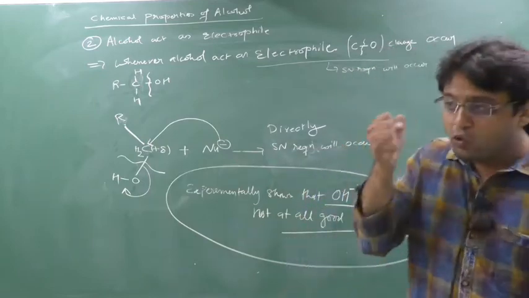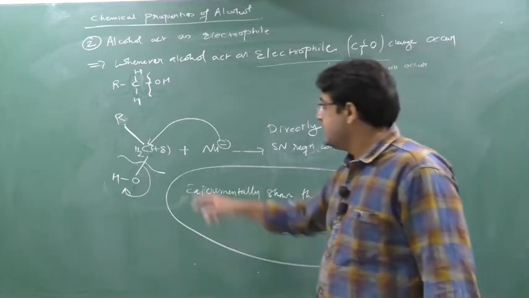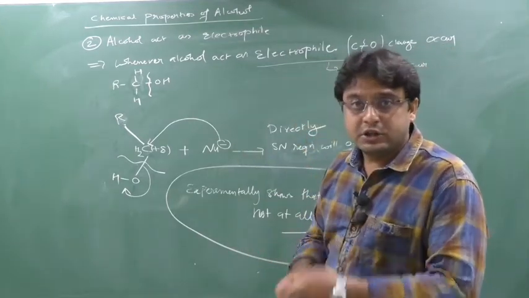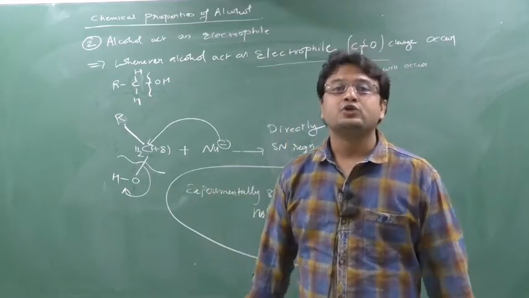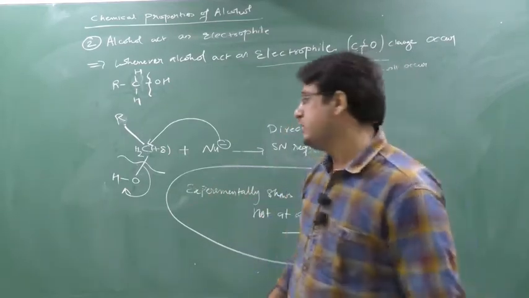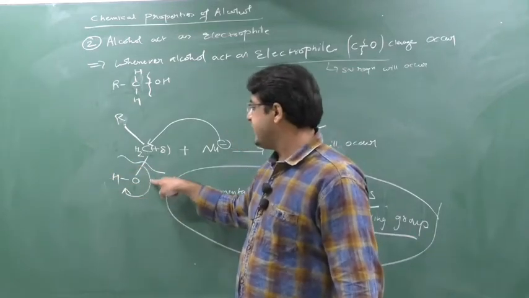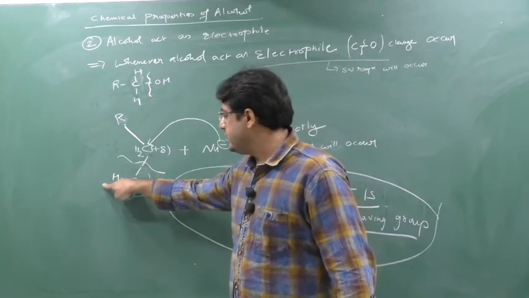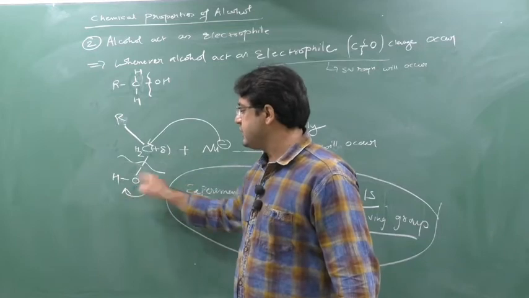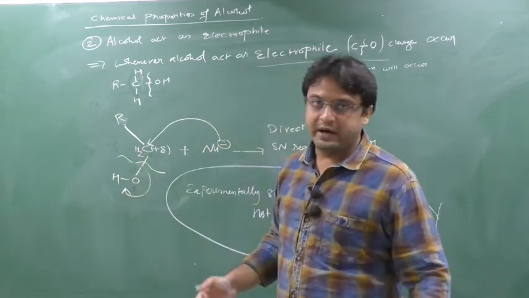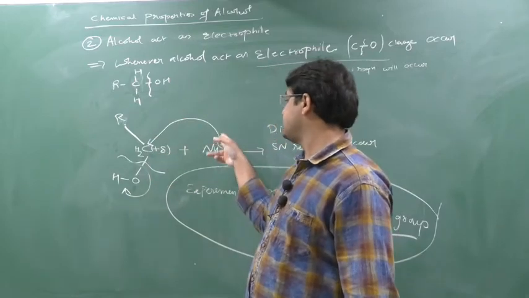Now who will come to do the reaction with this OH? That's why I told you, first you have to do the protonation. First the acid will come, that is H plus. This H plus will marry with this OH. H plus marrying with this OH forms what? H2O. So it will be stable. They will leave because now they are married. When they leave this position, this carbon will be alone. Then carbon can do the reaction with this nucleophile.